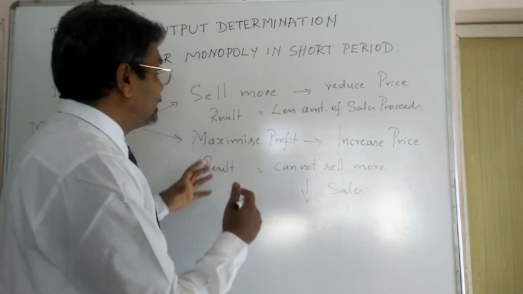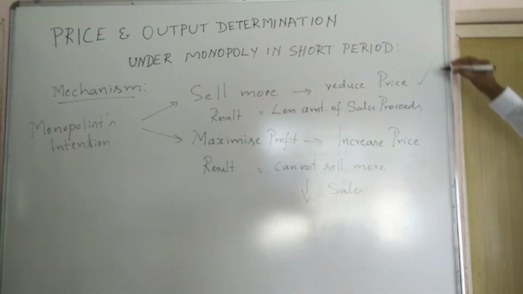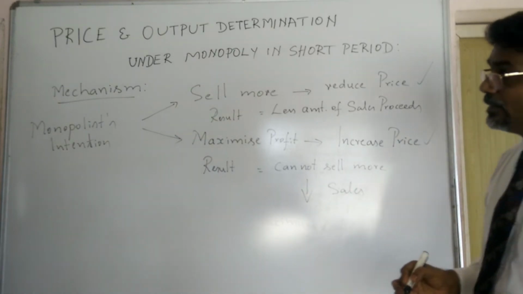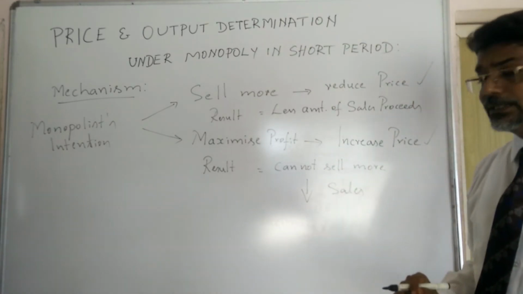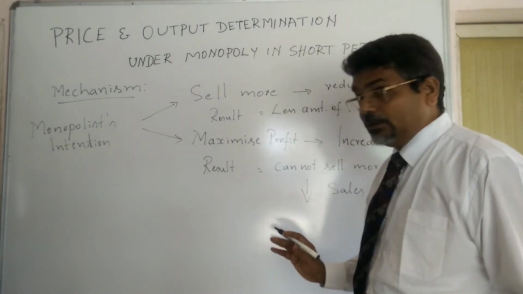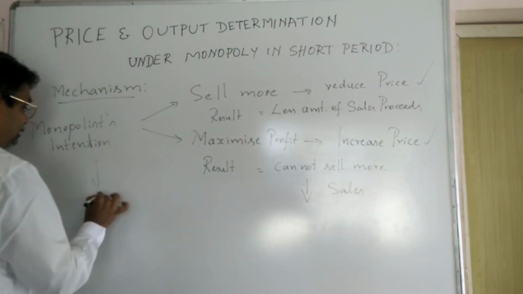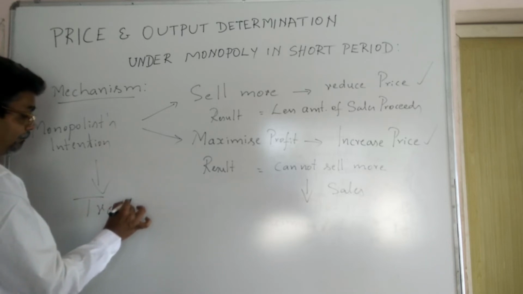Then you look at here, either he reduces the price to sell more or he increases the price to maximize the profit, respectively. Whatever the intention, he will be put under trouble.